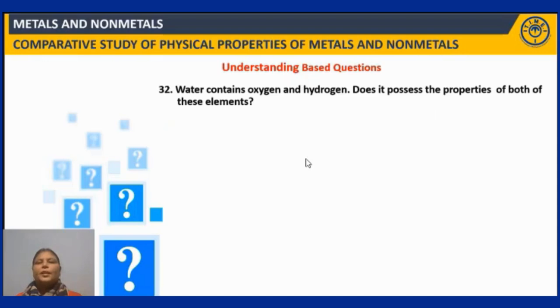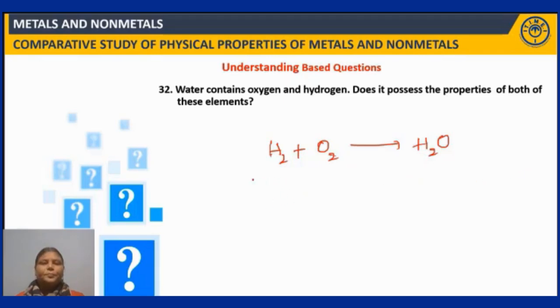Water contains oxygen and hydrogen. Does it possess the properties of both these elements? Obviously not. Let us see. Hydrogen and oxygen combine chemically with each other to form a new compound, that is water. This is a new compound. So this is a chemical change, right? And the compound that is formed cannot have the same properties as the substances from which it is formed. Because this is an entirely new compound, and it has its own set of characteristic properties. Hydrogen and oxygen have their own characteristic properties, while water has its own.